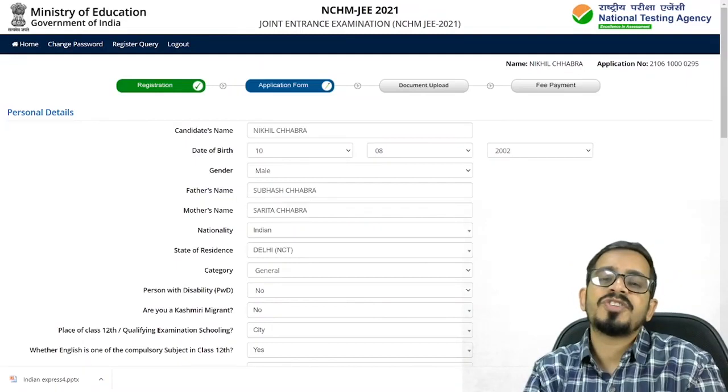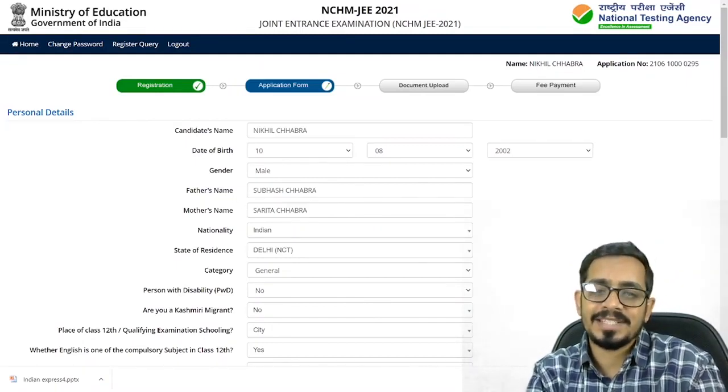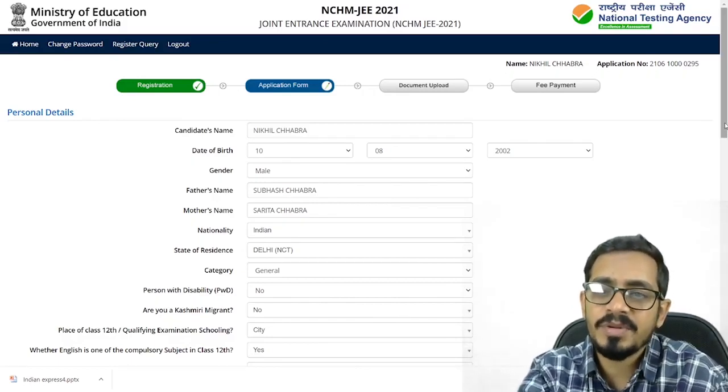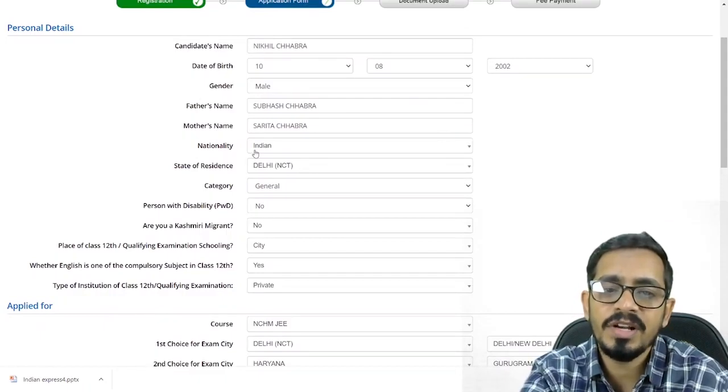So once you fill the registration page, you need to accept the terms and conditions there and click on next. Then we have this particular application form which we need to punch in. We have already filled in the basic information here: candidate name, gender, father's name and mother's name are already filled.